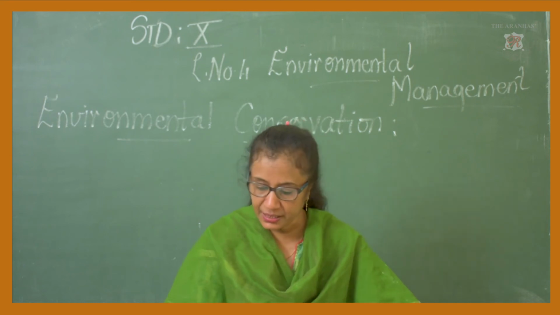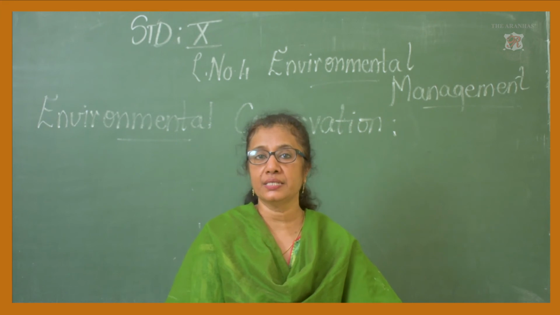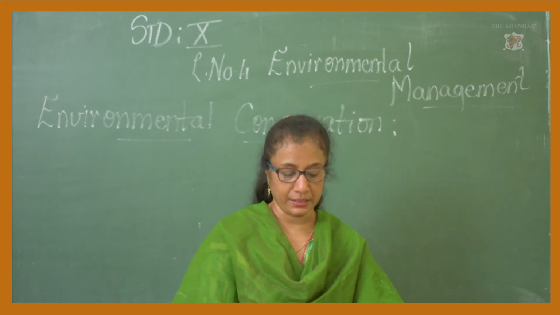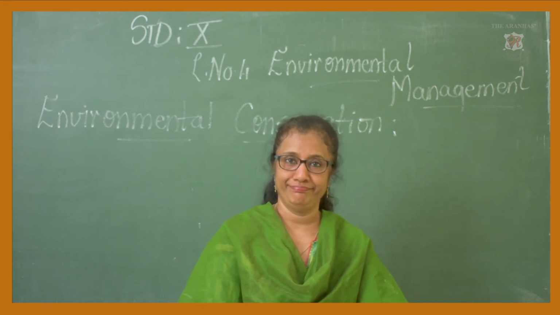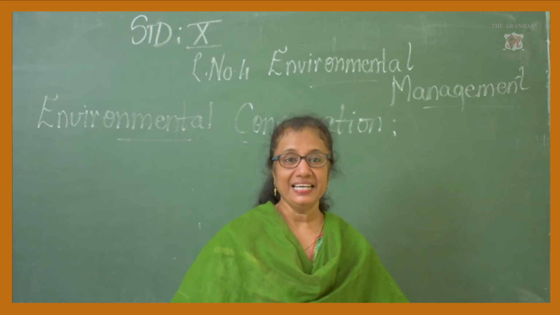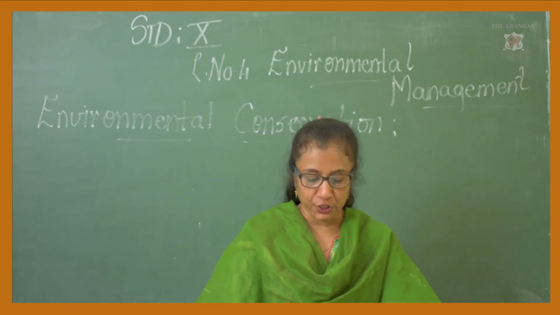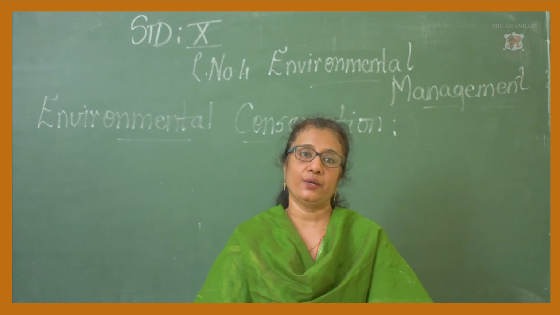Now, a question comes up to you. What are the factors that affect our environment and how? Any answers? Natural as well as man-made or artificial factors affect the environment.